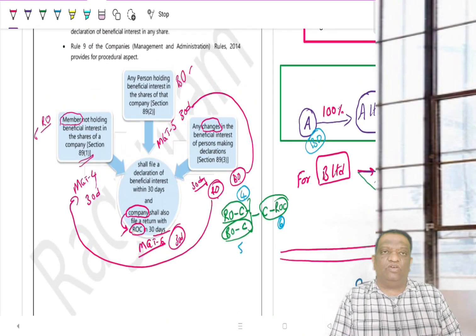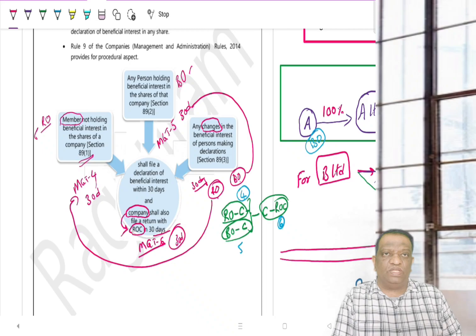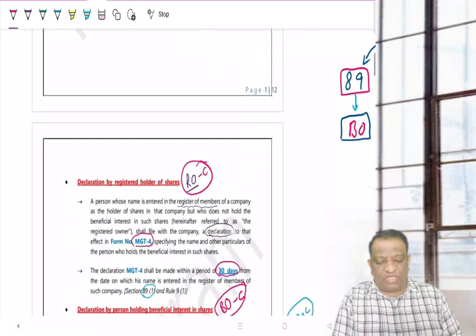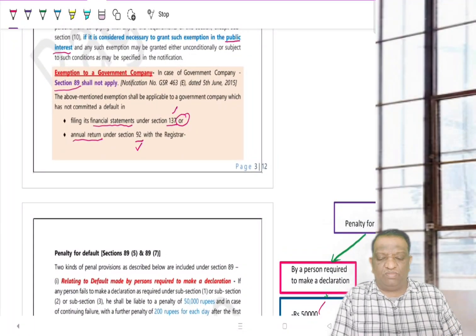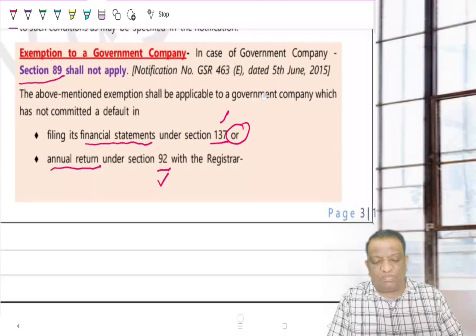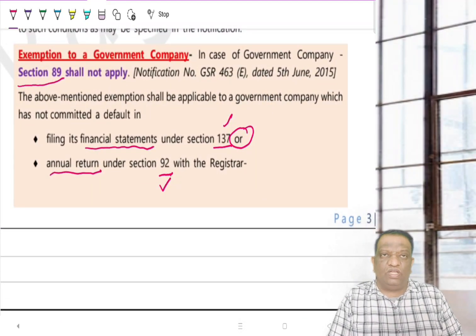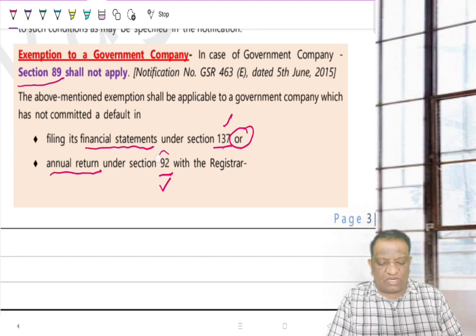No, the central government can decide any class of companies to whom the provisions of these sections are not applicable. And then again, one last question, which may come in your exams: are these provisions applicable to a government company? Generally, no, as long as they are compliant with section 137 and section 92.